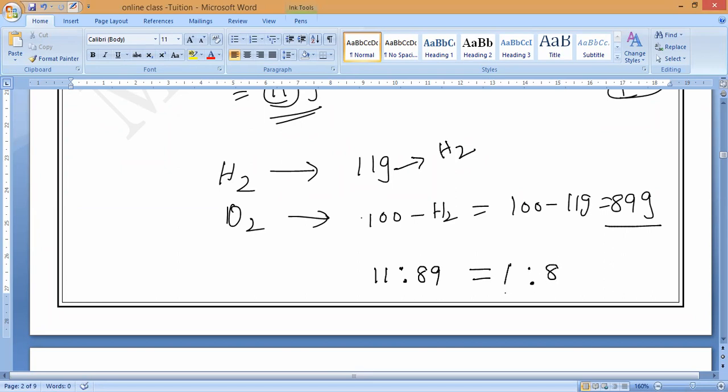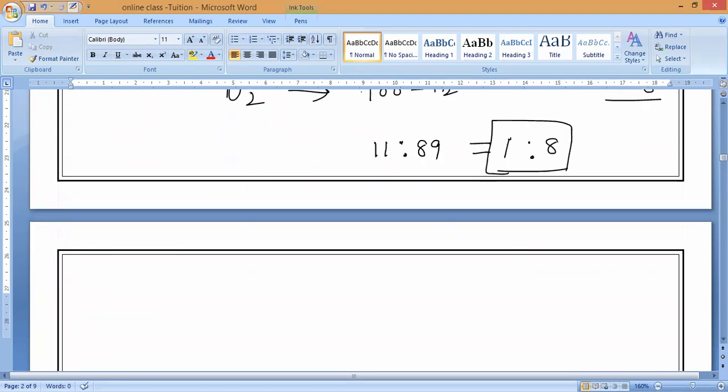It will come approximately the same, correct? Yes, 1 is to 8. That is what you have to remember. So the mass ratio is always constant. So it is verifying the law of constant proportion, yes or no? Yes, sir. Now let us go for the next chemical compound.